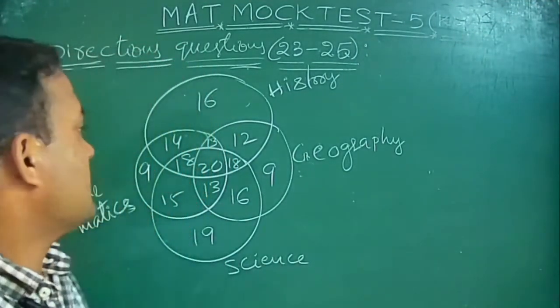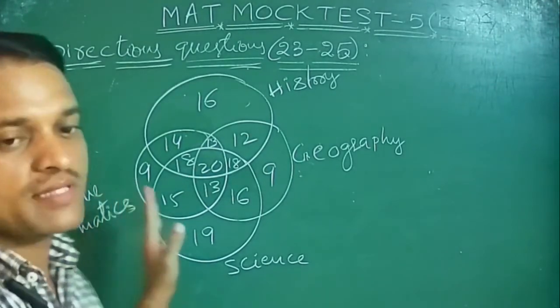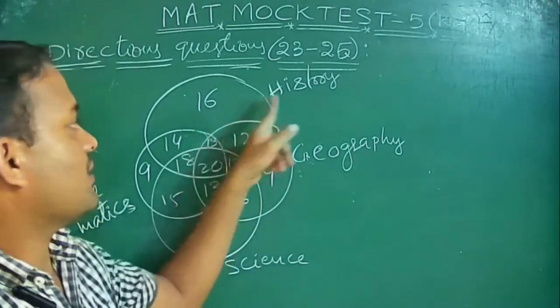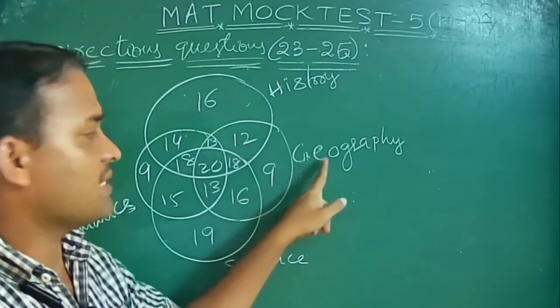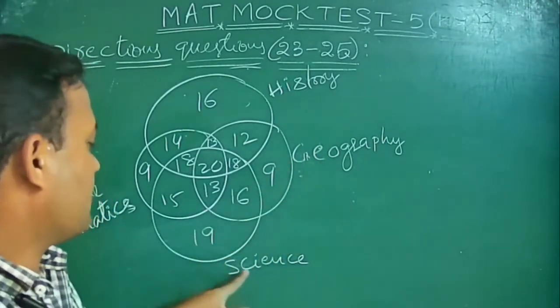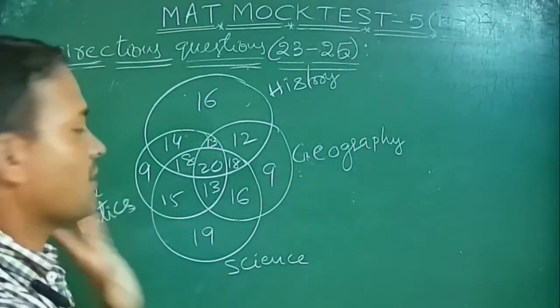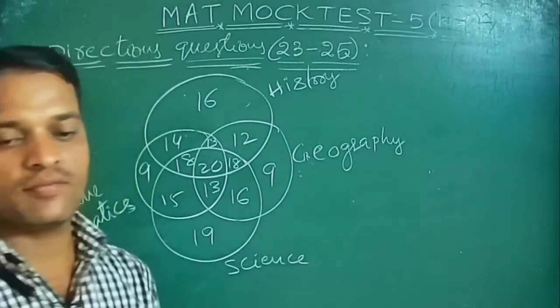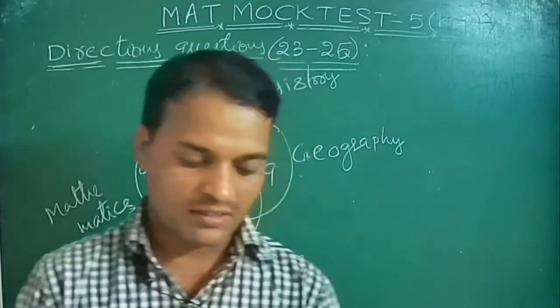So based on this, here completely 4 Venn diagrams are given. This circle represents history. This circle represents geography. This circle represents science, and this circle represents mathematics. So based on the 4 circles, now I am explaining the 23rd question.